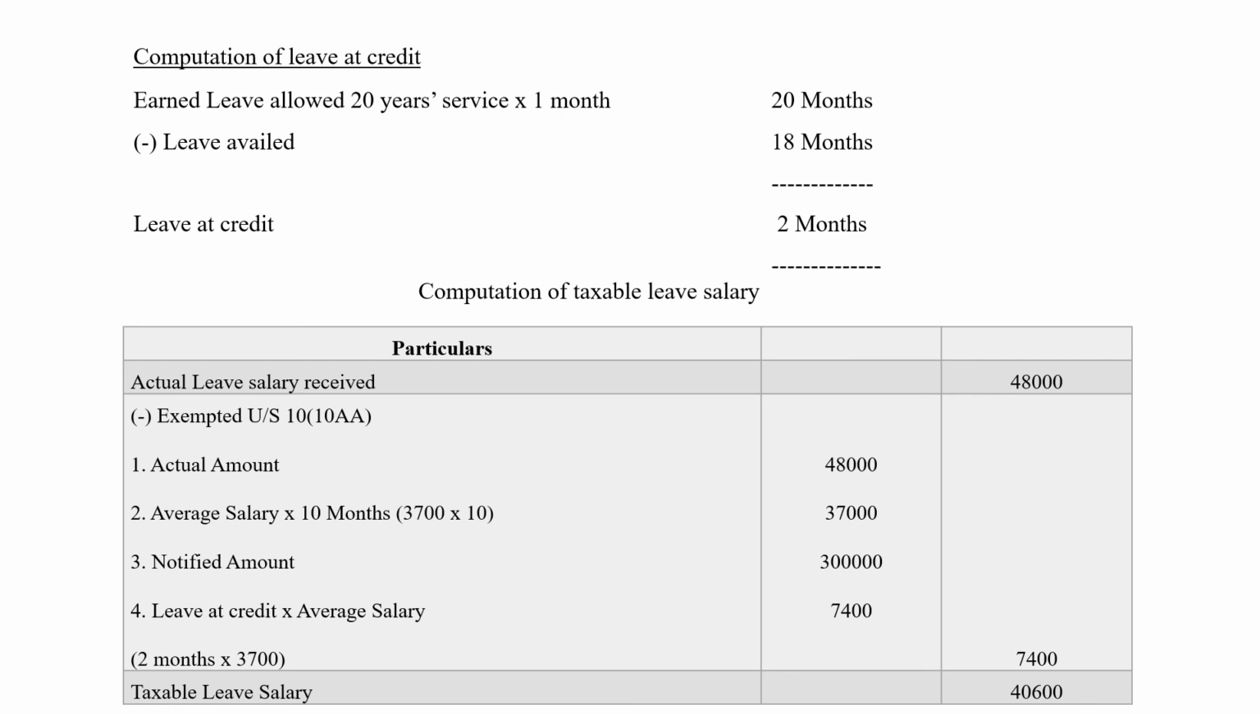Out of these four values, which is the least value? 7,400. Take that to the outer column. That will be given as exemption for leave encashment. So taxable leave salary is going to be 40,600, which is 48,000 minus 7,400. This is how you have to compute the taxable leave salary.